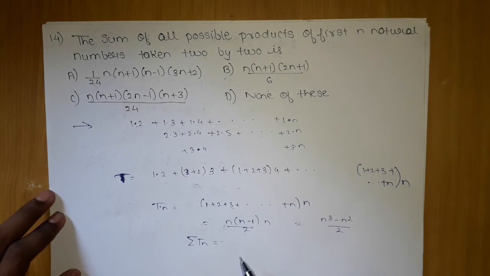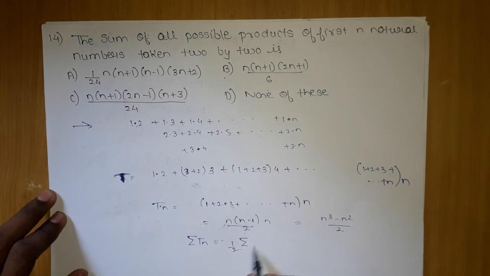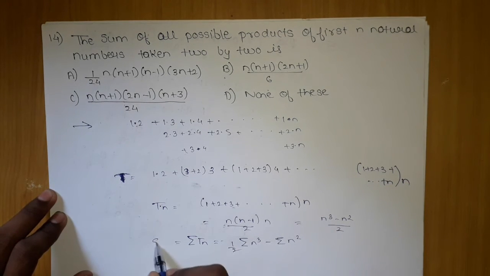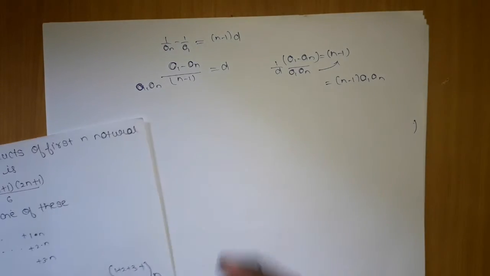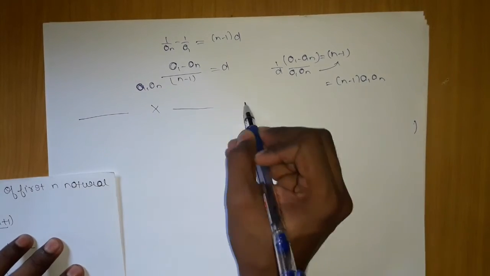So Tn will be summation, 1 by 2 will take common, n cube minus summation n square. This will give me my s. Summation Tn is nothing but s. This is 1 by 2 into n square into n plus 1 the whole square by 4, minus n into n plus 1 into 2n plus 1 by 6. So what are we getting next? Let me keep this as it is.